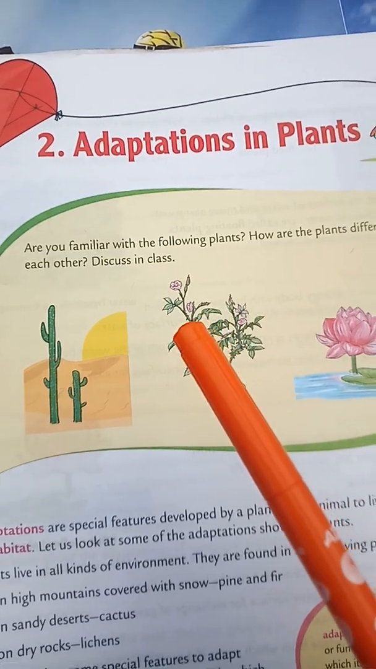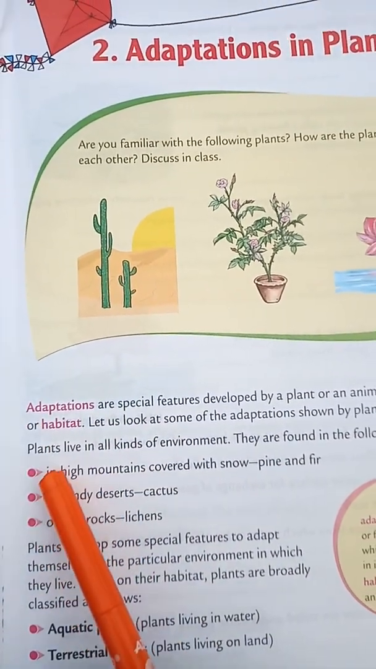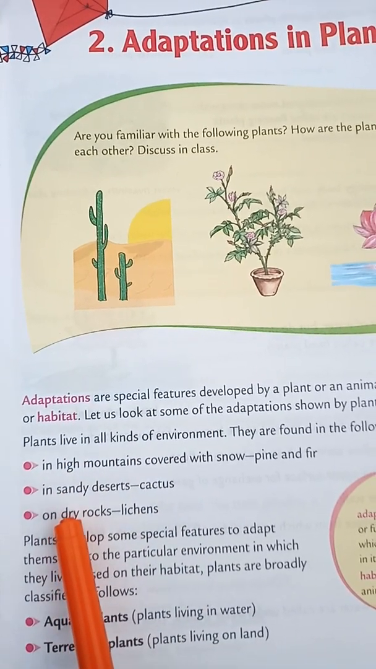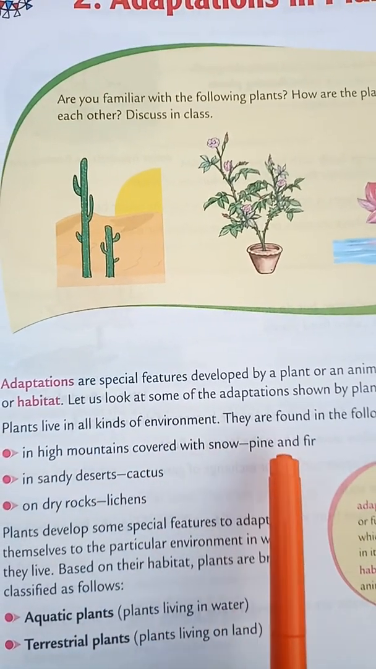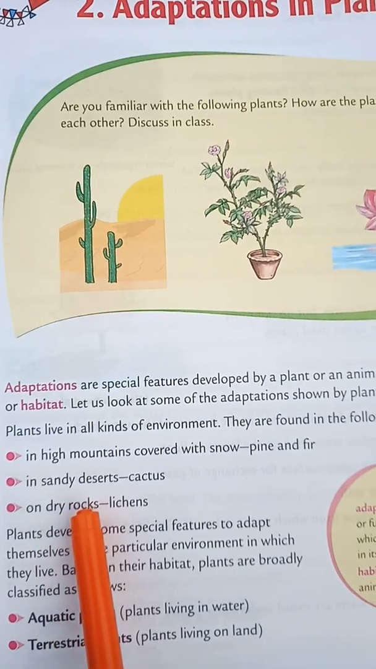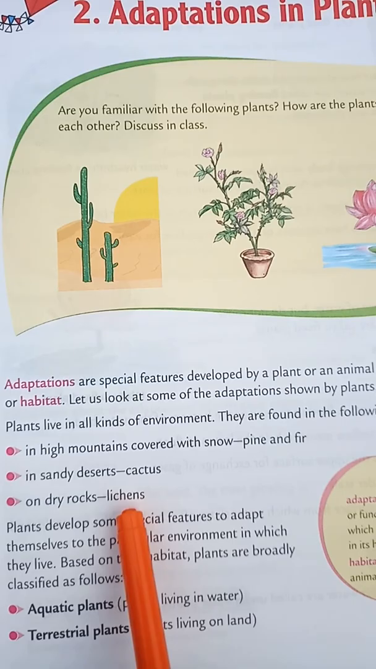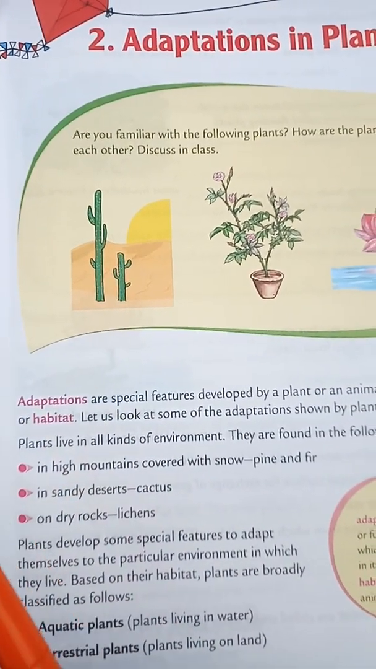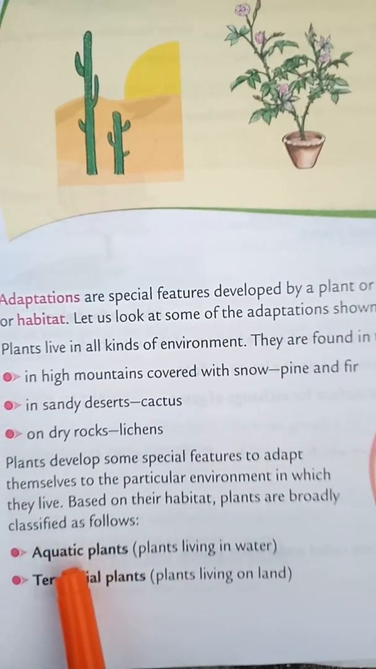So let us go into the lesson. Some plants can grow in hilly mountains, sandy deserts, and dry rocks also. Which plants grow in high mountains? Pine and fir. In sandy deserts, cactus. In dry rocks, lichens. These are the adaptations of particular plants. According to adaptation, we have two types of plants: aquatic plants and terrestrial plants.